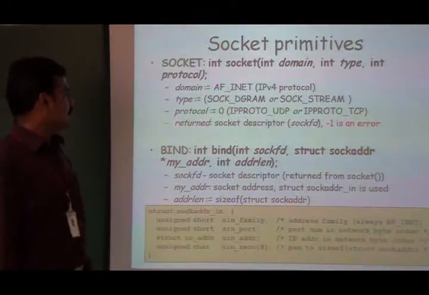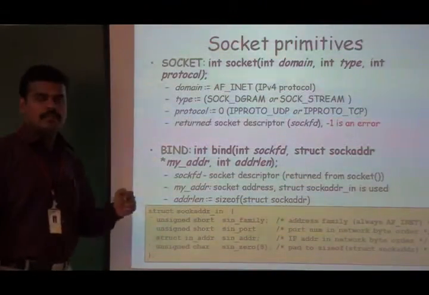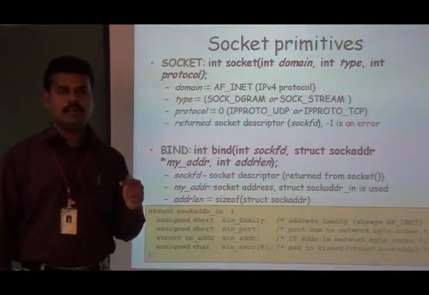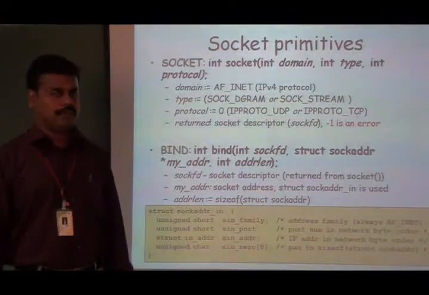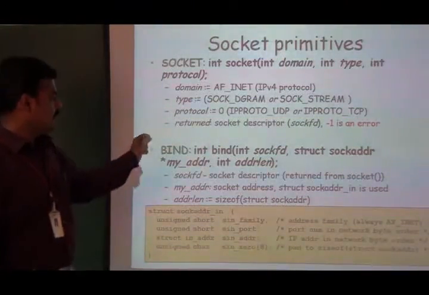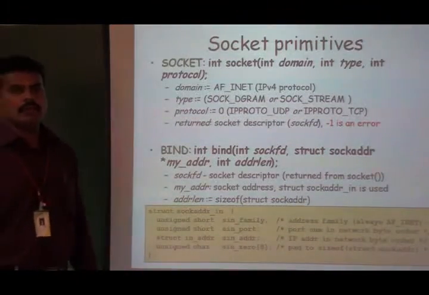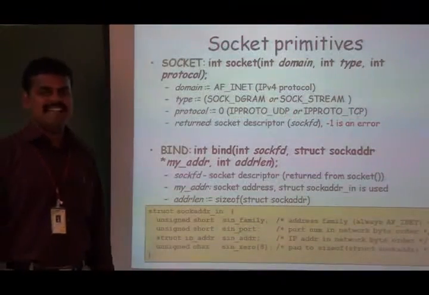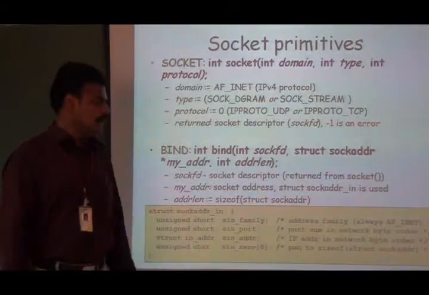The next function we are going to discuss is the bind function. The bind function is normally present only on the server side. It is not present in the client program or client process. The bind function has 3 arguments. The first argument is the socket descriptor, which has been returned by the socket function.